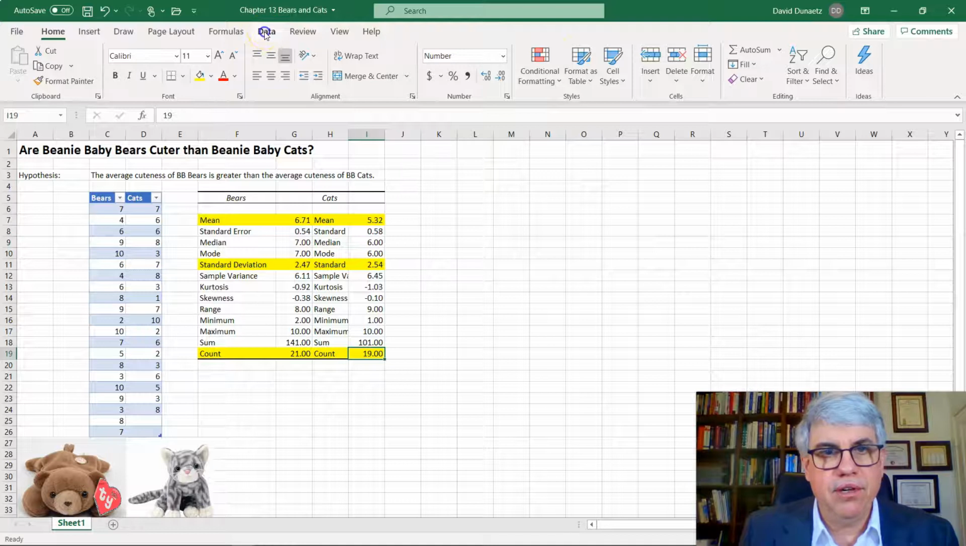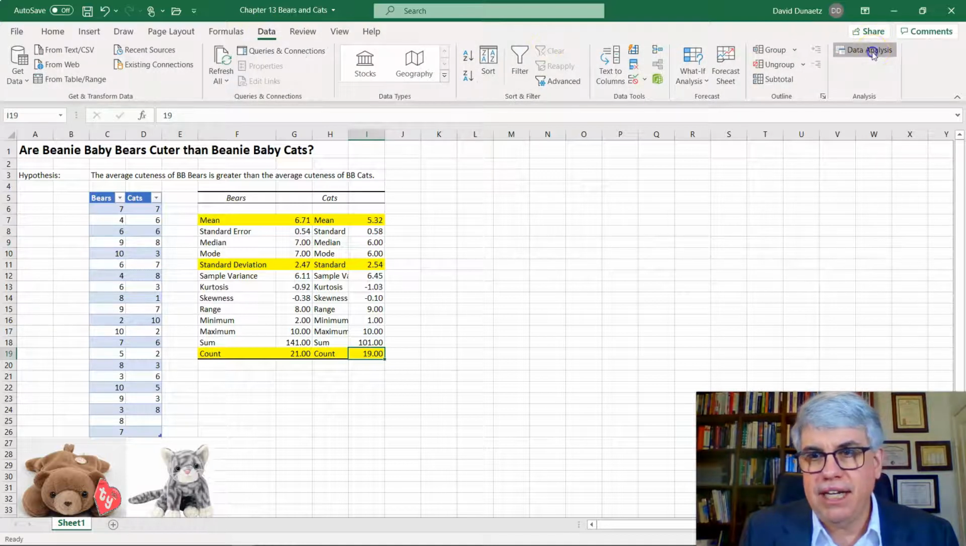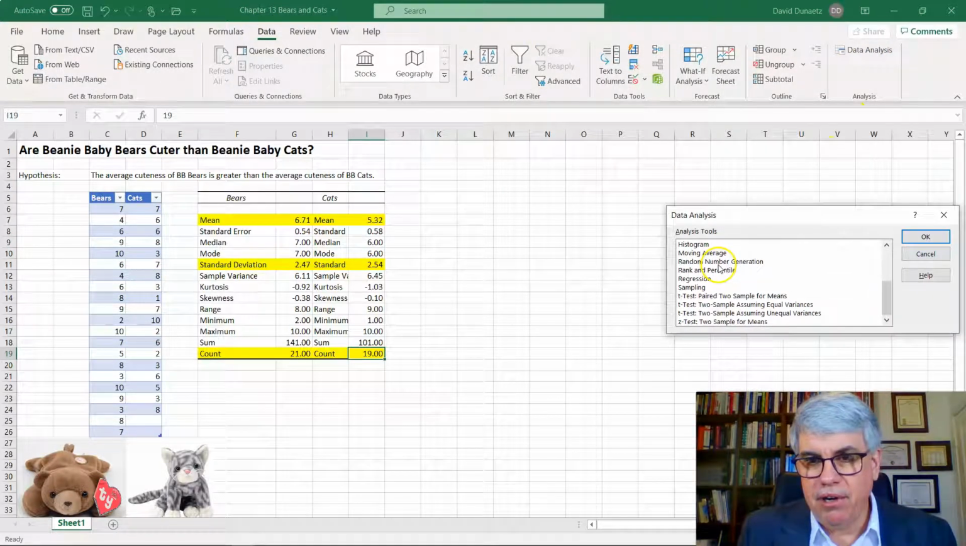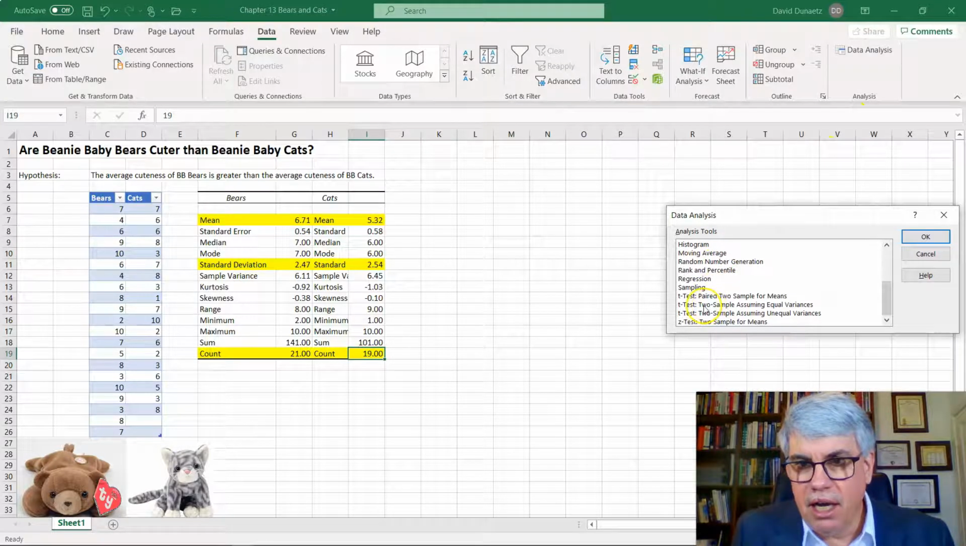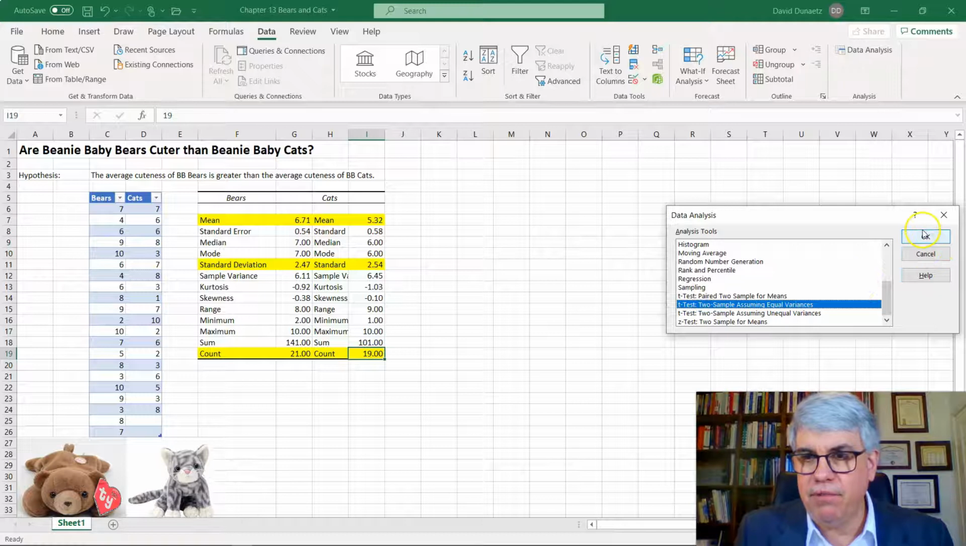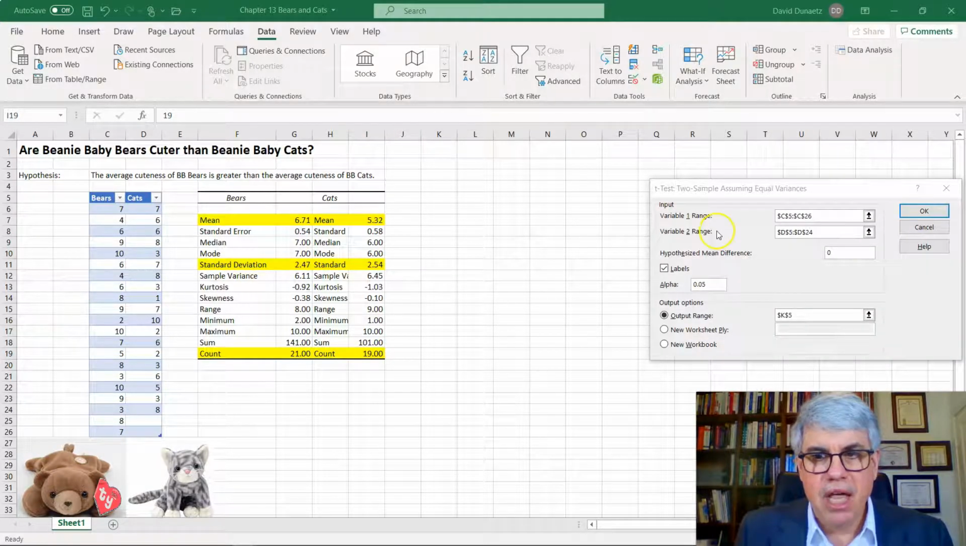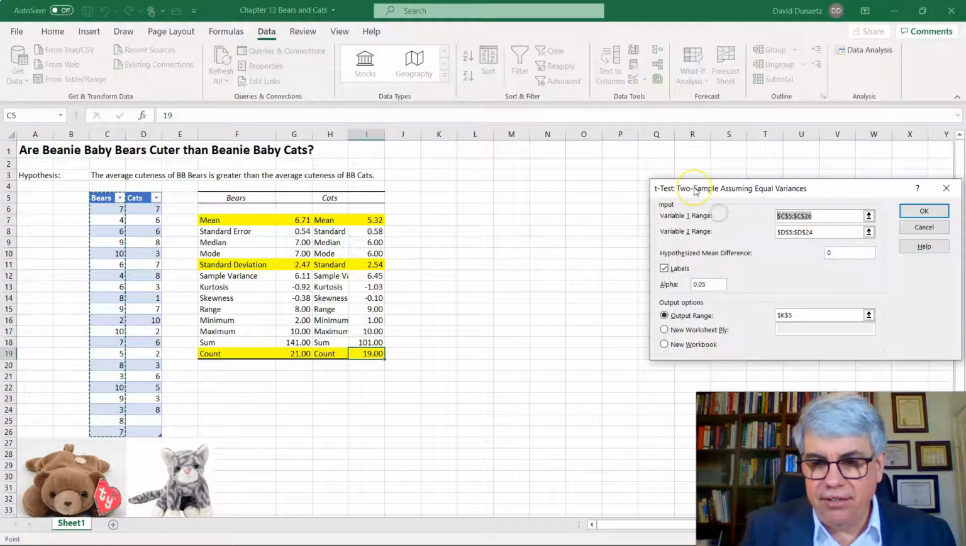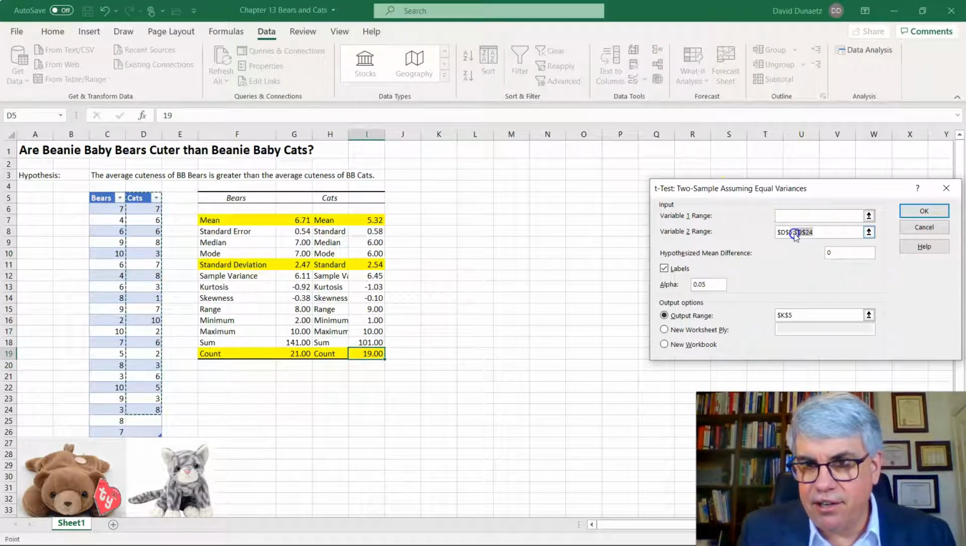So now we want to go to a t-test. So let's go to Data, Data Analysis, and we're going to go to a t-test two-sample, assuming equal variances. I press OK, and I'm going to erase the data that I had in here already. Delete.